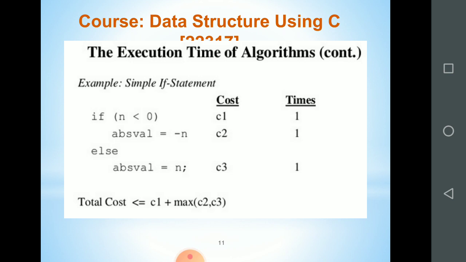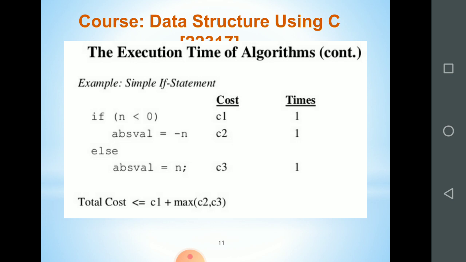That means this statement will execute for every option. After that, there are two statements. If it is true, then abs value equal to minus n. If it is false, then abs value equal to n. In these two statements, only one will execute at a time.